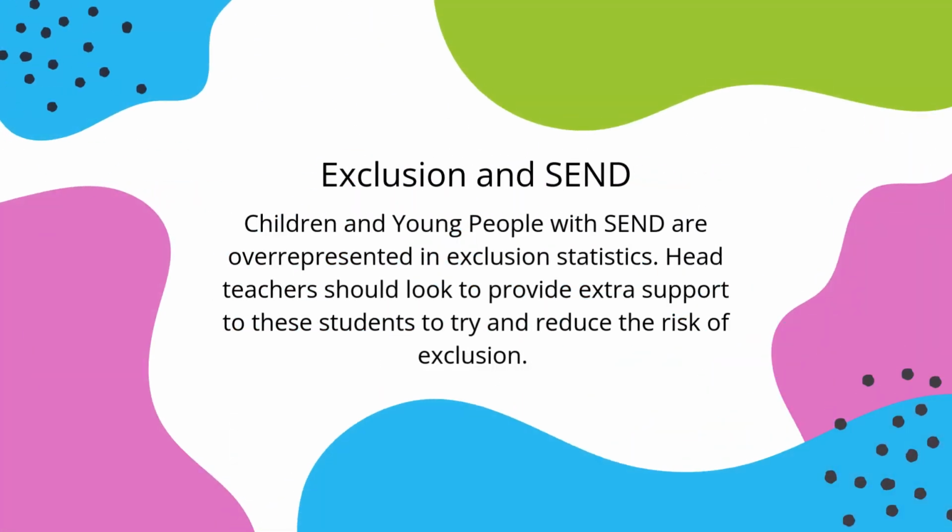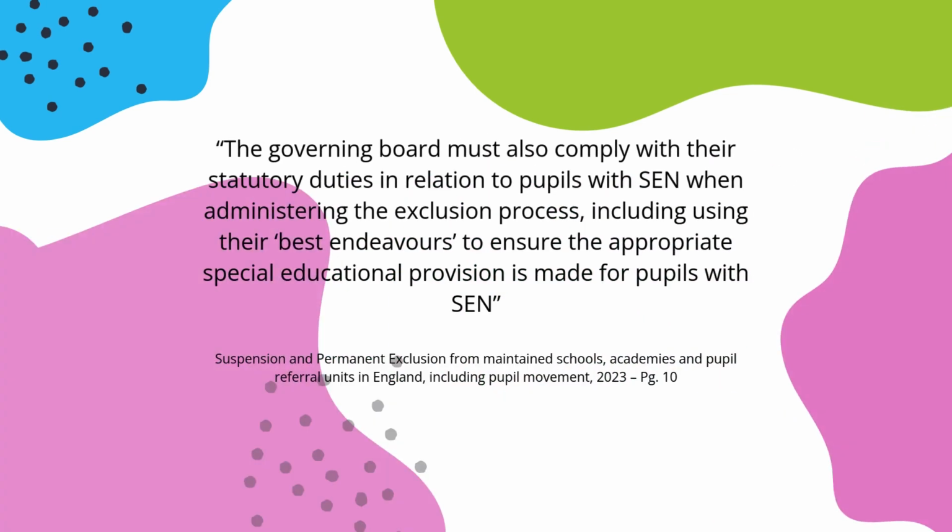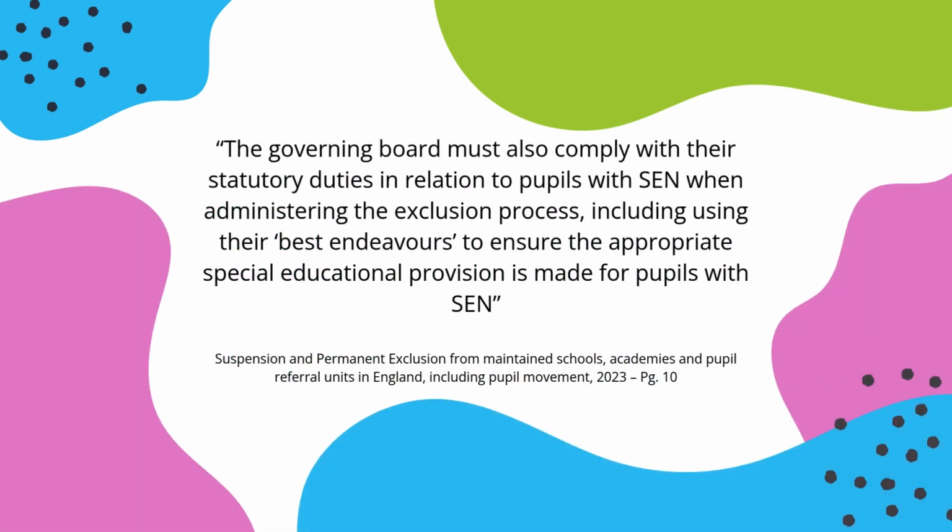Exclusion and SEND. Children and young people with SEND are overrepresented in exclusion statistics. Head teachers should look to provide extra support to these students to try and reduce the risk of exclusion. The governing board must also comply with their statutory duties in relation to pupils with SEN when administering the exclusion process, including using their best endeavors to ensure the appropriate special educational provision is made for pupils with SEN.